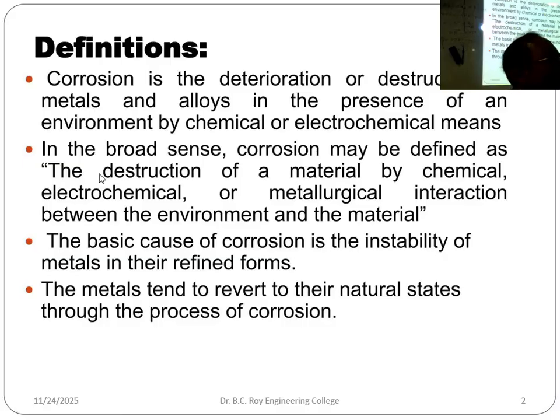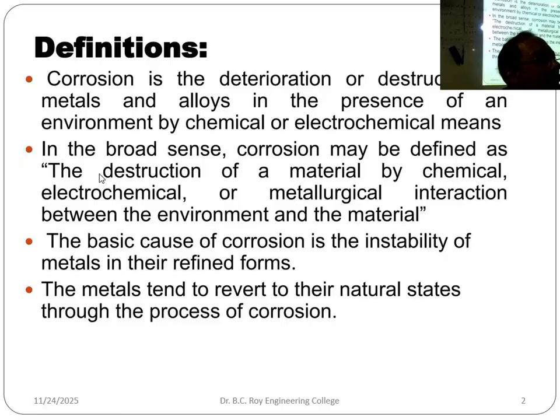So what is rust? It is called hydrated ferric oxide, Fe2O3.xH2O. That is rust.